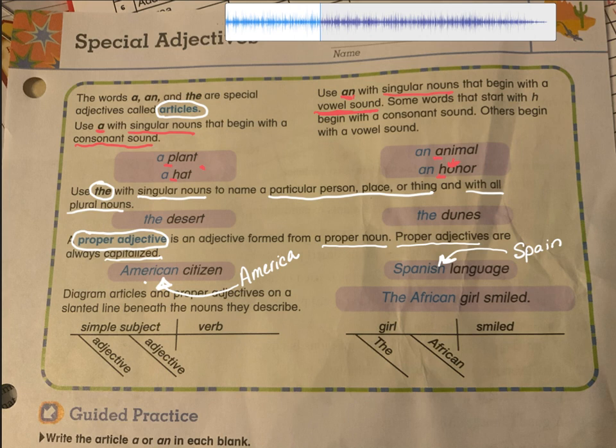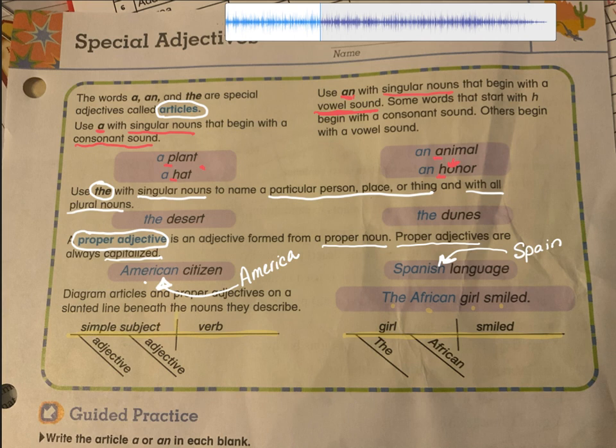Now, you were introduced yesterday to some diagramming of these special adjectives. As always, when diagramming a sentence, you have your straight line across. Our sentence that we're going to diagram is, the African girl smiled.